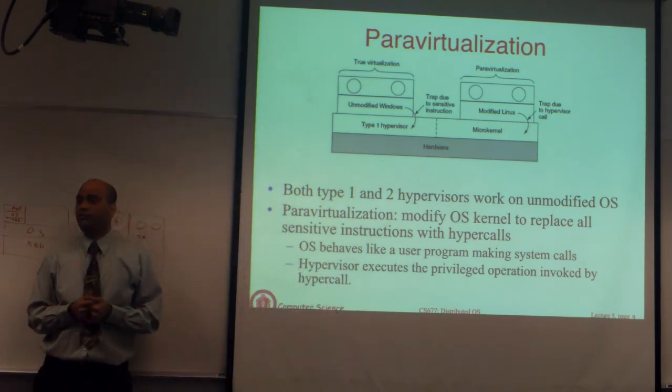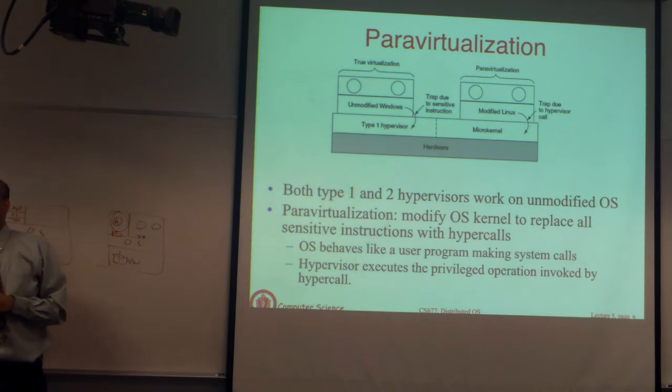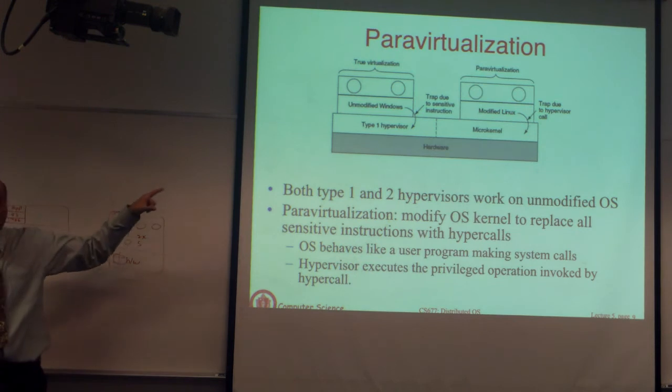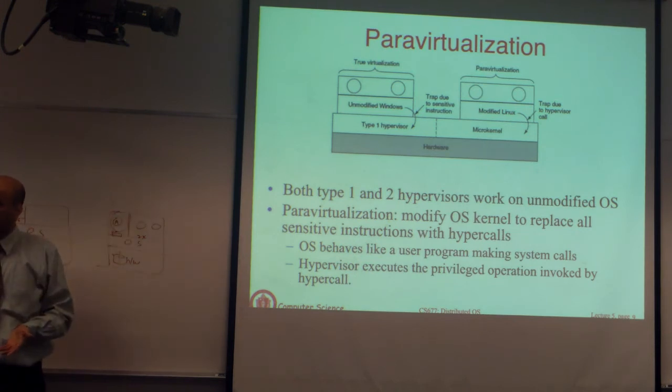So the question is, is there a performance difference between making a hypercall or executing a sensitive instruction that causes a trap? From a performance standpoint, that's equivalent, because the way system calls are implemented, when you execute a system call, it causes a trap by definition. Okay? So a hypercall will actually have the same exact effect, because by definition a hypercall means cause a trap, go to the hypervisor, and the hypervisor sees what it is that caused the trap or interrupt and executes whatever it's like executing an interrupt service. Okay. Same happens in both cases. In one case you need hardware support, in the other case you built it in.